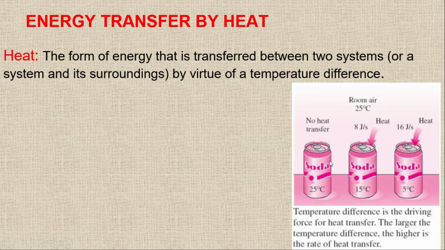So there is no heat transfer. In this case, we have 15 degrees Celsius and 25 degrees Celsius, so there will be heat transfer, and the heat will flow from higher temperature to lower temperature. And we have another case where we have 5 degrees Celsius, so the heat will flow to this soda bottle.